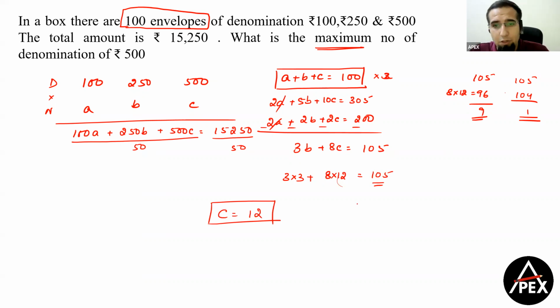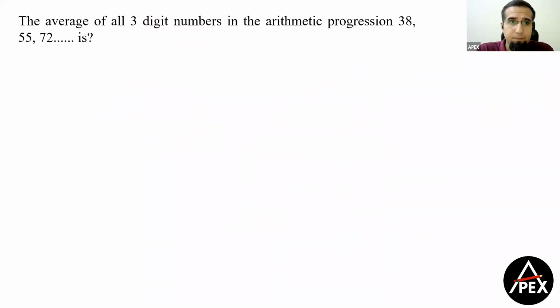And if you want the values of A, B, and C, A plus B plus C should be 100. So this is 12. This is 3, that is 15. This is 85. You check, this is 85 into 100 is 8,500. 12 into 500 is 6,000. And 3 into 250 is 750. तो आपका value 15250 आ जाएगा. Clear? So according to me, 12 should be the answer of this question. Let's move to the next question.